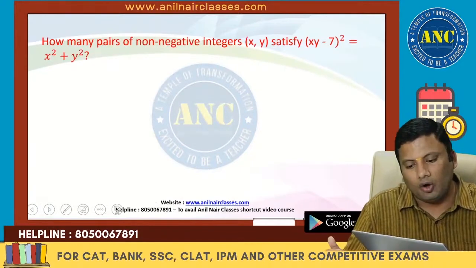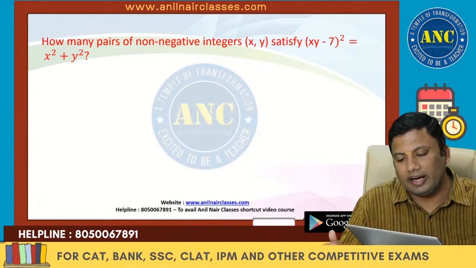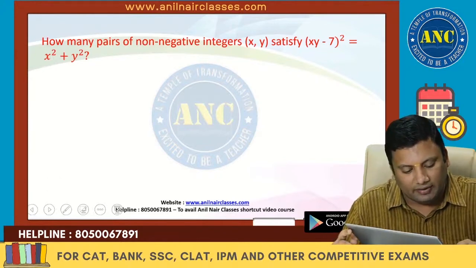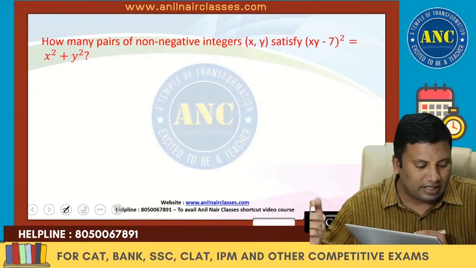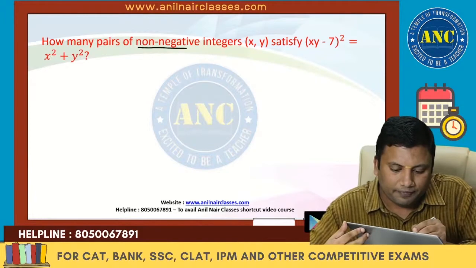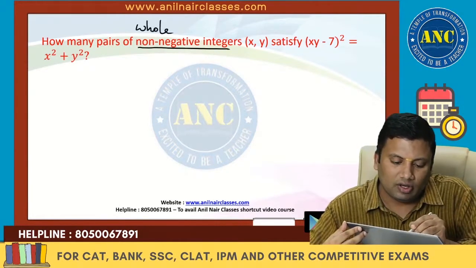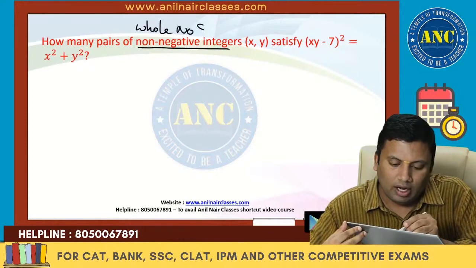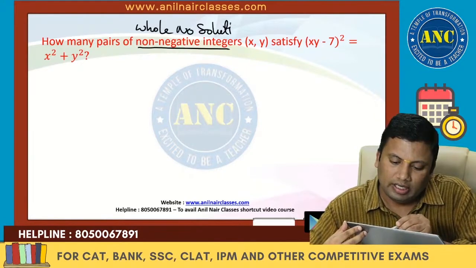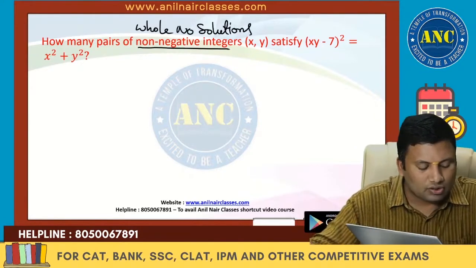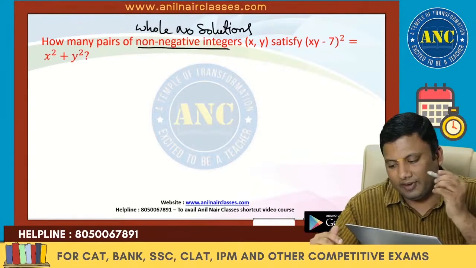Another question. How many pairs of non-negative integers? Non-negative integers are nothing but integers other than negative integers. It is also nothing but whole number solutions. Now see here, first key point.